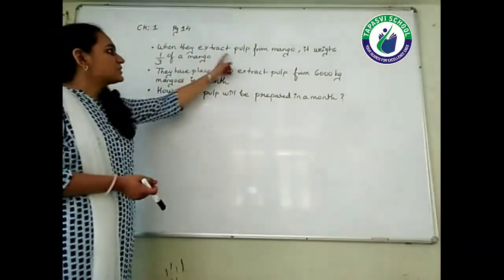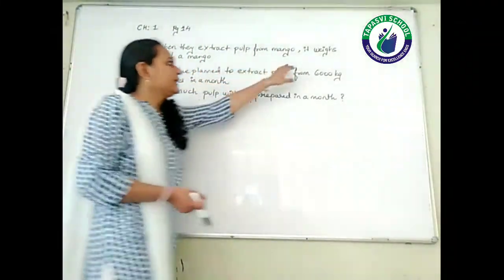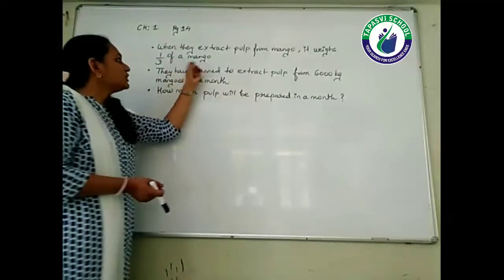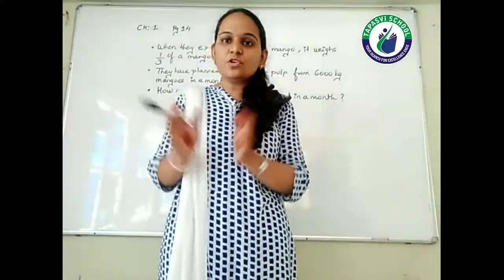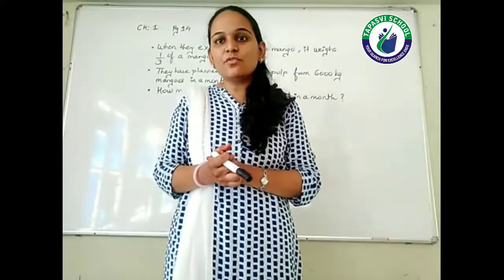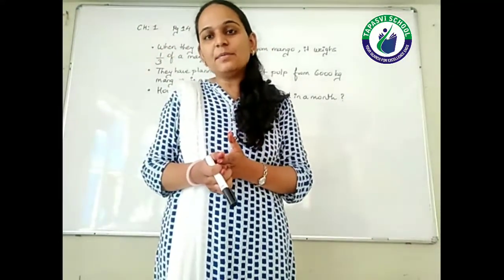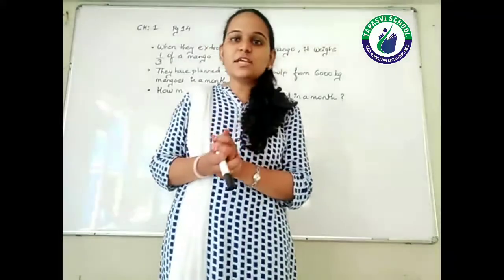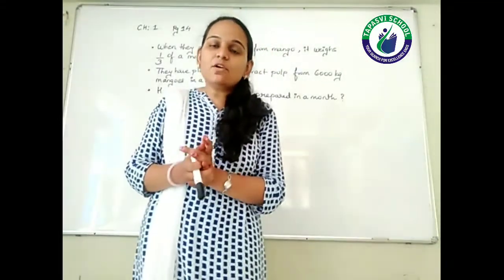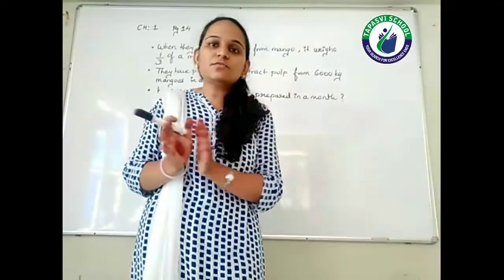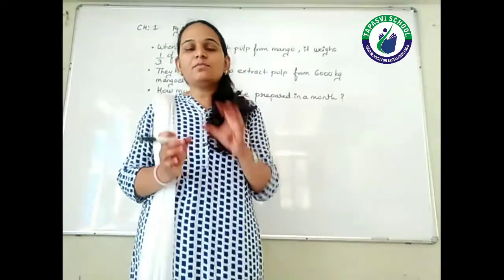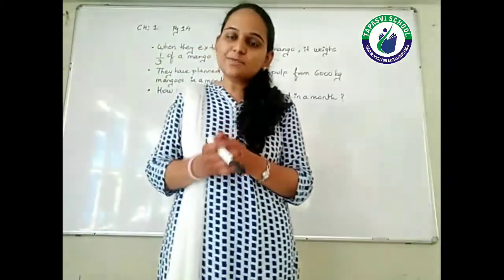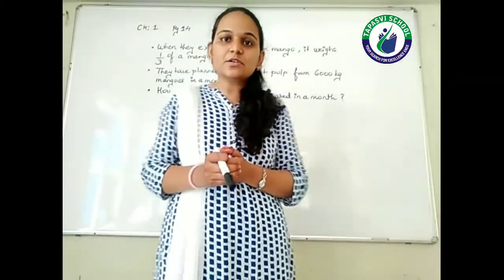When they extract pulp from mango, it weighs 1/3 of a mango. That means when they want to start the business of preparing mango pulp, whatever mangoes they have brought, the mango pulp will be 1/3 of the entire mangoes. जितना भी mangoes लाएंगे, mango pulp उसका 1/3 part ही होगा. I will explain the meaning of 1/3 part also.